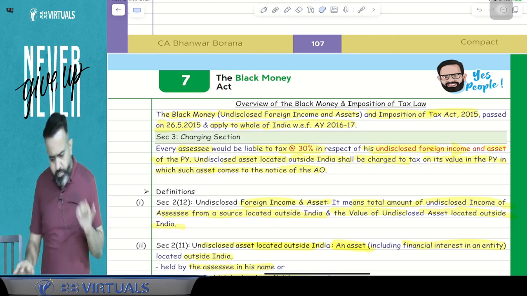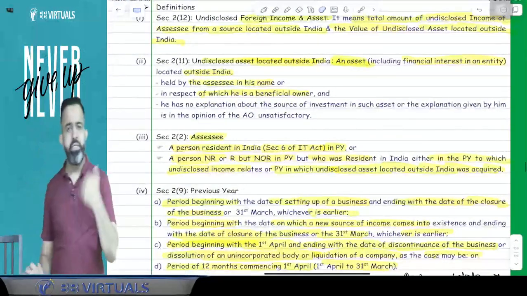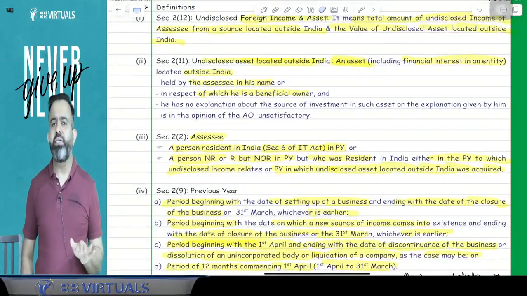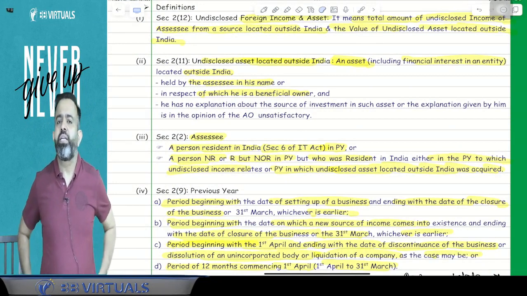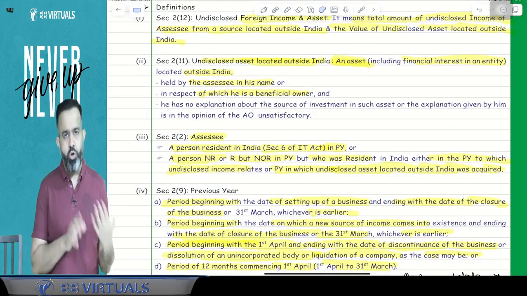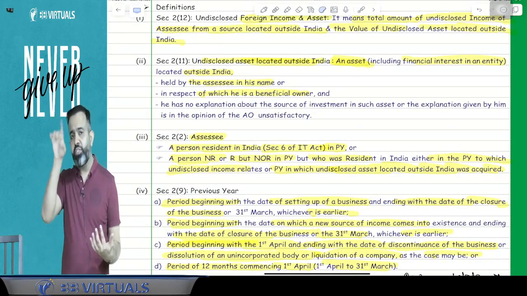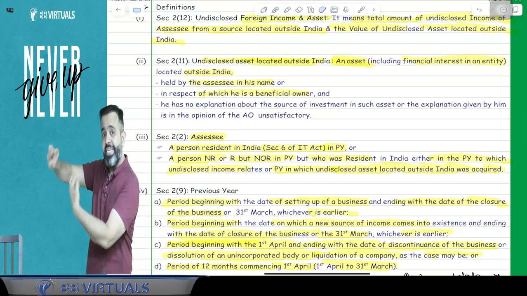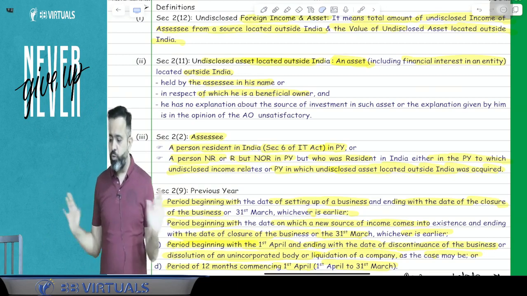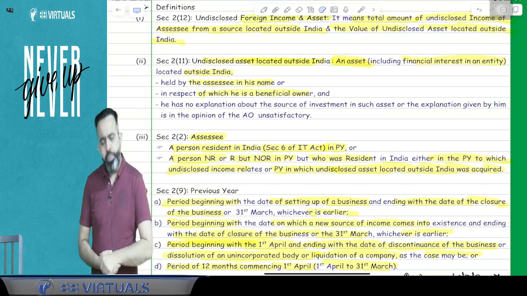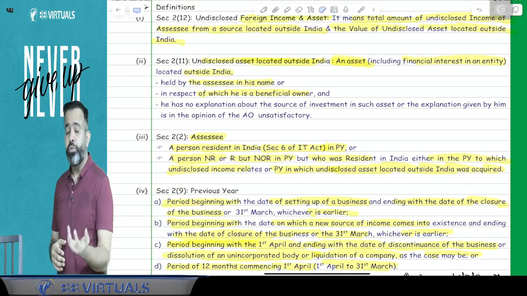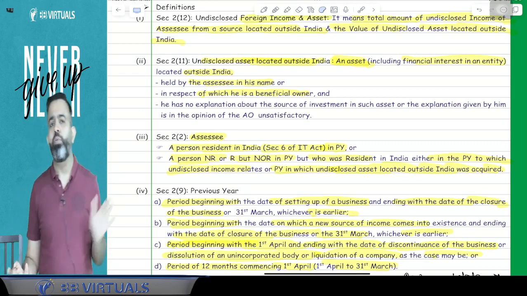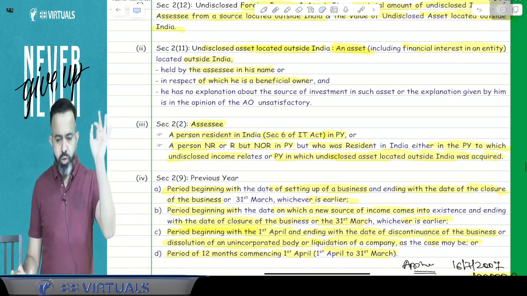So here, assessee means, guys, a person resident in India in the current previous year, or suppose in the current year he is a non-resident, or he is a resident but not ordinarily resident, but in the year in which that asset was acquired or the income belongs, in that year he was the resident, then also this act is applicable. Now, how to value the asset? So valuation will be done on the 1st April of the previous year. That is called valuation date.